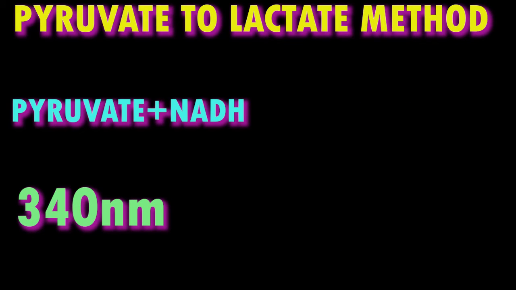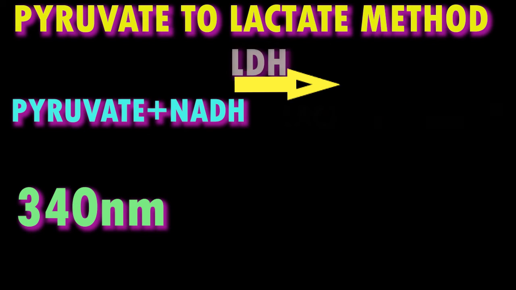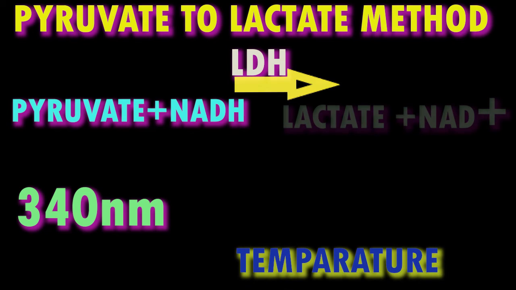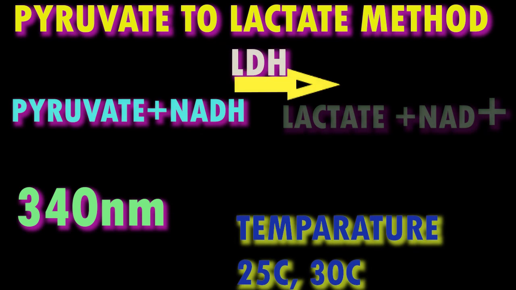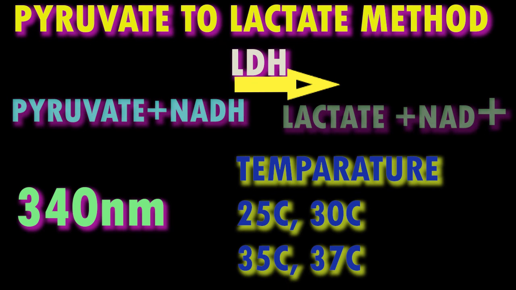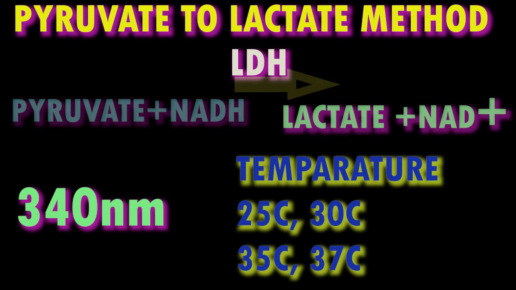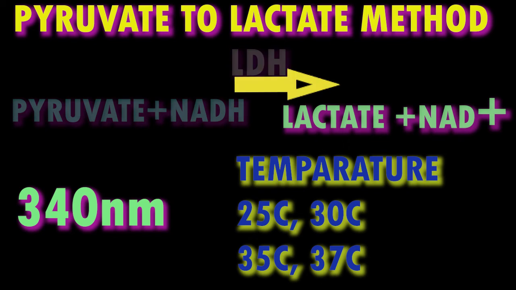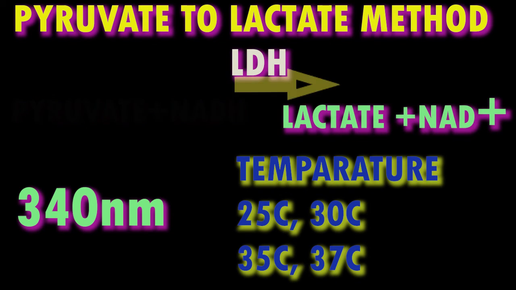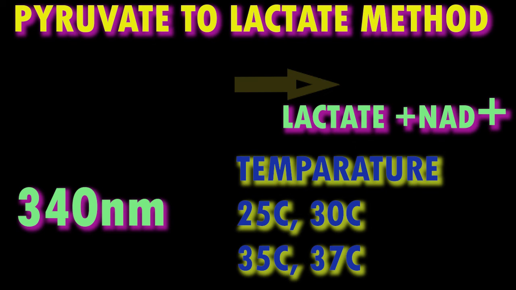Pyruvate to lactate method. Lactate dehydrogenase catalyzes the reaction between pyruvate and NADH to produce NAD+ and L-lactate. The initial rate of NADH oxidation is directly proportional to the catalytic lactate dehydrogenase activity. It is determined by measuring the decrease in absorbance at 340 nanometers. Kinetic UV method is used for taking the readings.